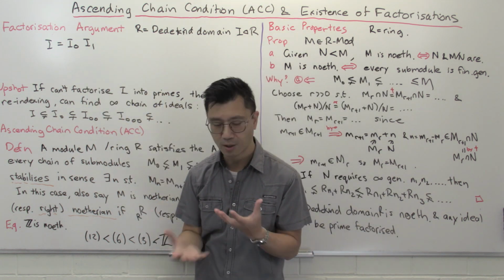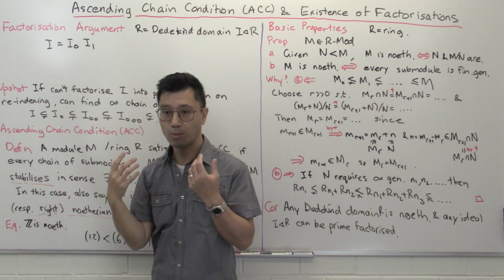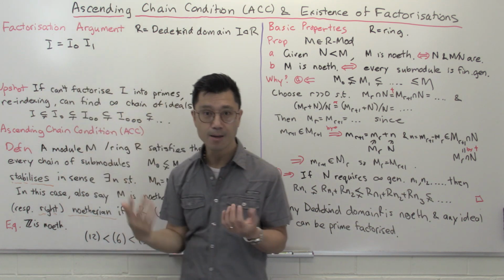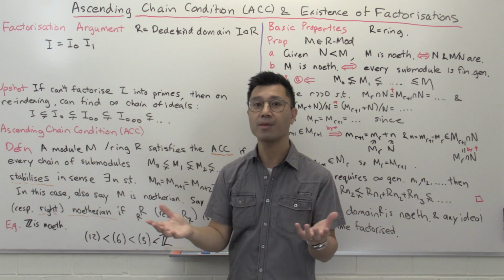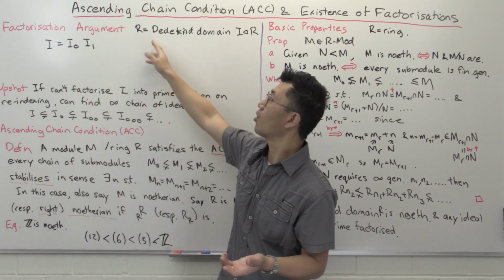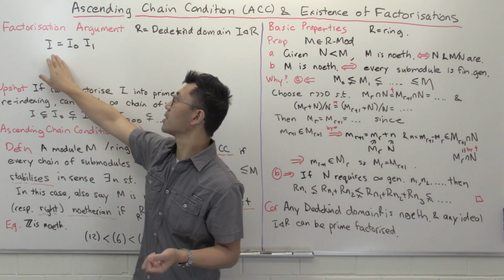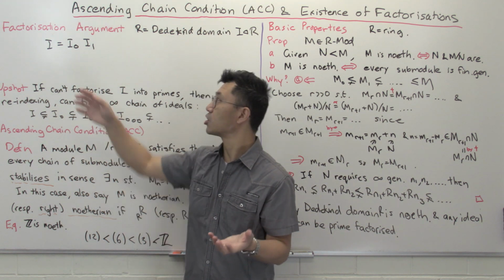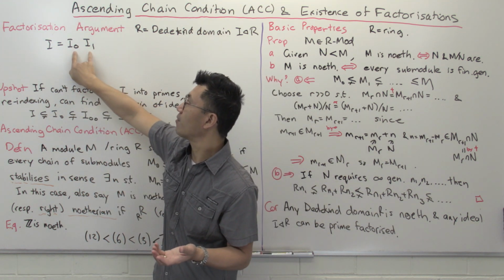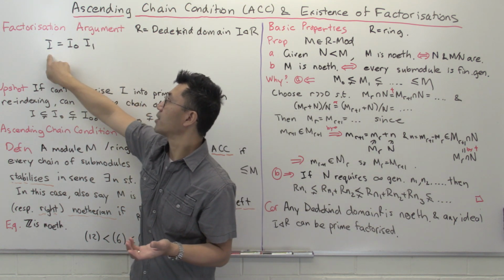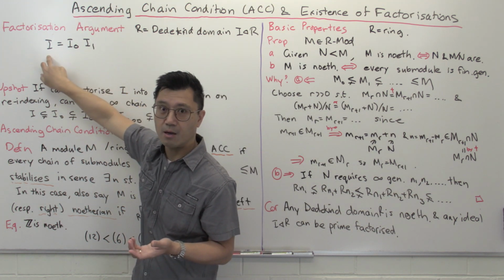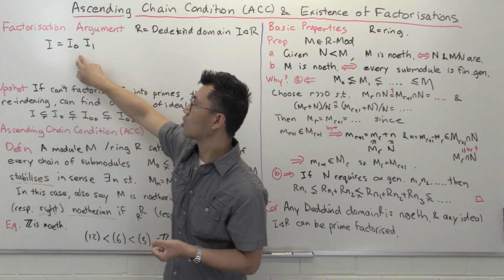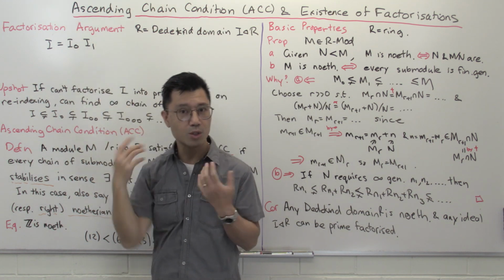we're going to try to find the usual argument for showing that there exists a prime factorization for integers and see whether we can do it on the ideal level. So suppose you have an I here, and maybe it's prime. If it's prime, then you can stop, or maybe this is R, and if it's R, then of course you can stop as well. Suppose this is I, then if it's not prime, you can find a product of ideals, both strictly containing I, but the product is contained inside I. Since you have some ideal that's bigger than this one, that means that actually you can factorize it. That's something that we saw with Dedekind domains.